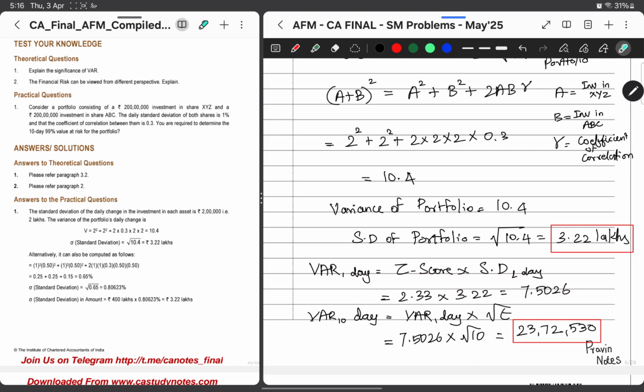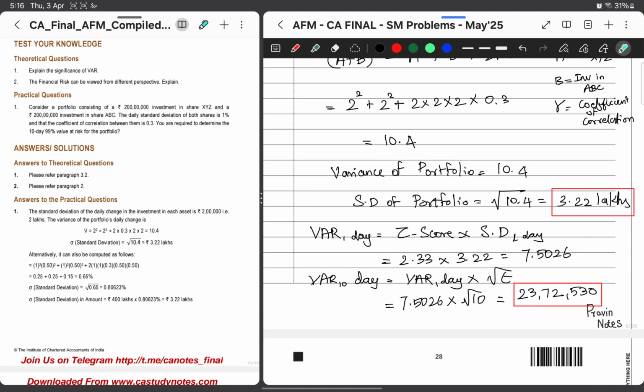My loss can go maximum up to 3.22 lakhs. Now coming to our value at risk, I'll again multiply with the Z score 2.33 into 3.22, which comes around 7 lakh 50,000. If I multiply with root 10, I'll get it for 10 days, which comes to 23 lakh 72,000. Thank you.